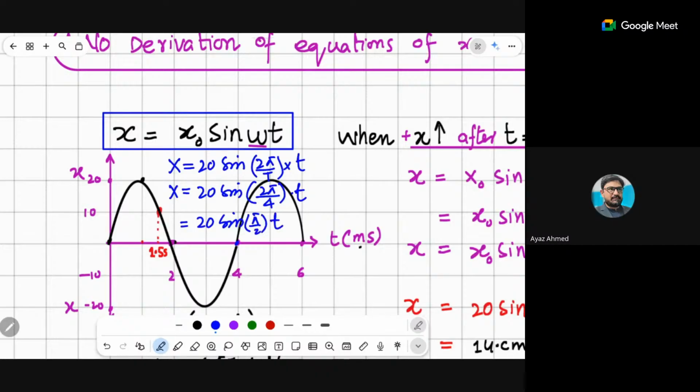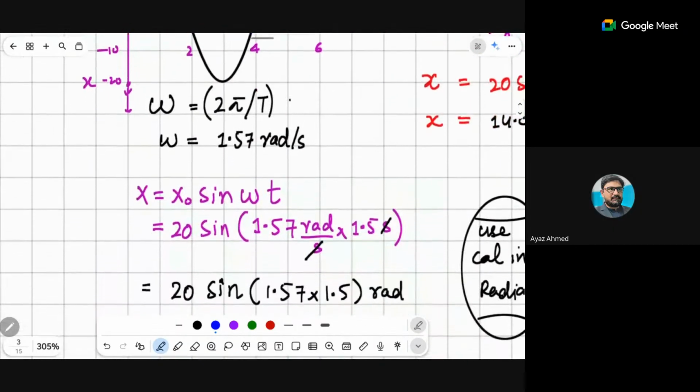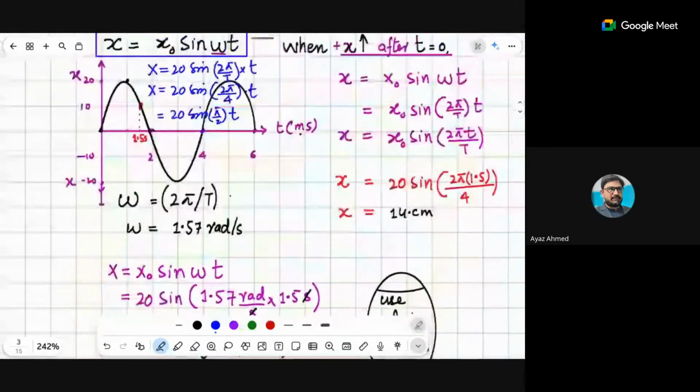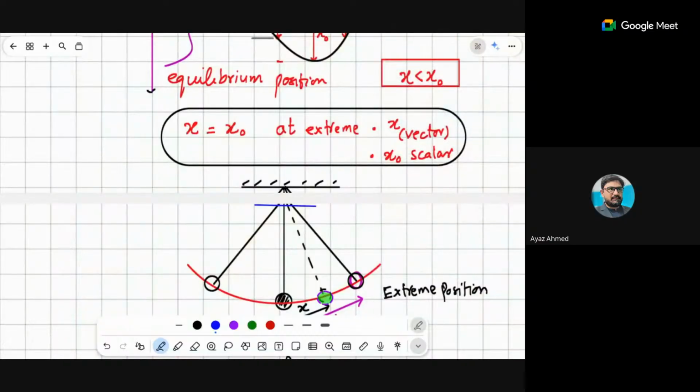So what can I do here? I can find out what the displacement will be after different intervals of time. For example, if I have a page adding capacity, yes, here I can add a page.